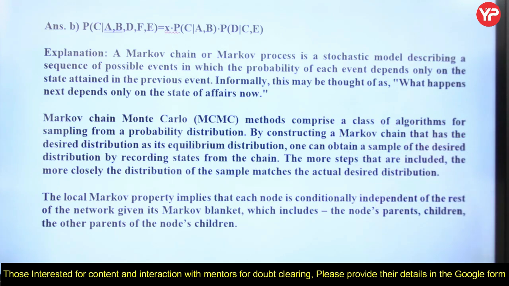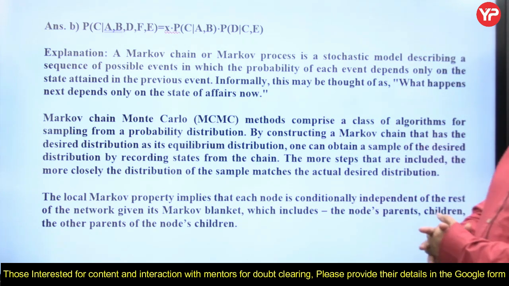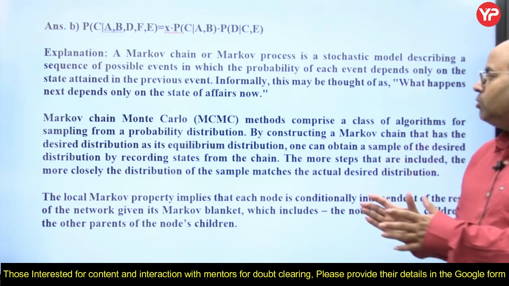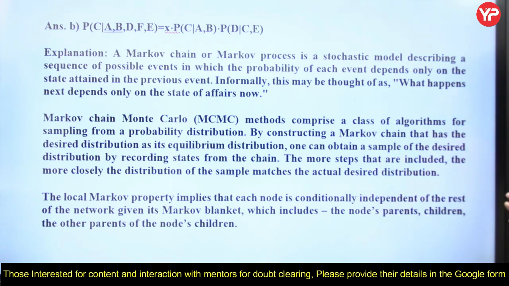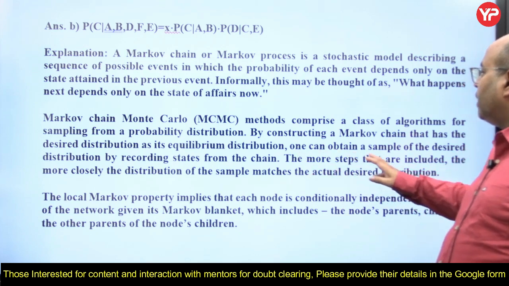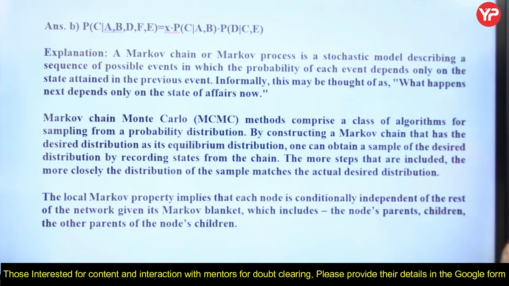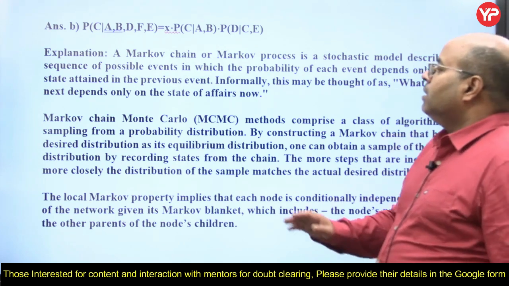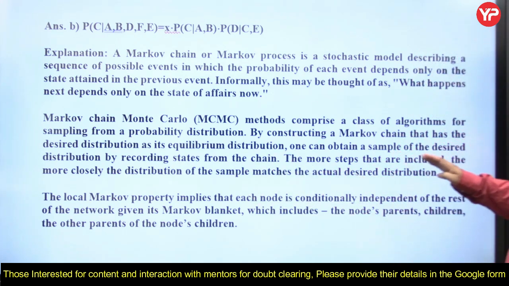Markov chain Monte Carlo methods comprise a class of algorithms for sampling from a probability distribution. By constructing a Markov chain that has the desired distribution as its equilibrium distribution, one can obtain a sample of the desired distribution by recording states from the chain. The more steps that are included, the more closely the distribution of the sample matches the actual desired distribution.